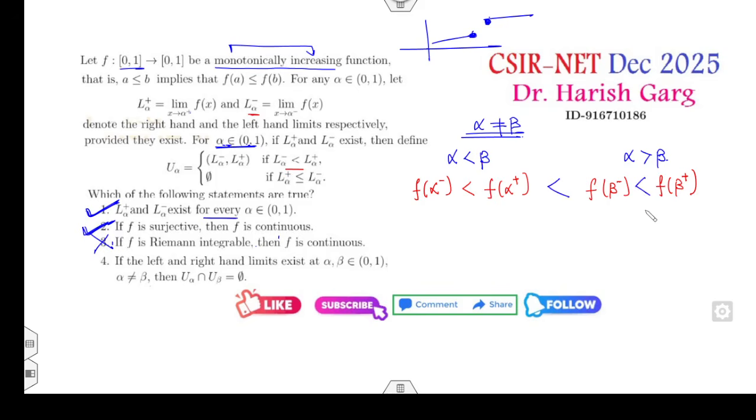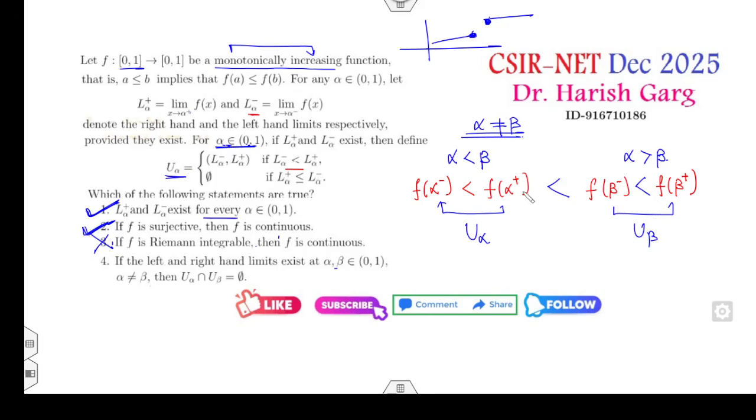Is it okay? Fine, because alpha and beta are my open interval. So what does it mean? In between, you will get u of alpha, as per the definition, and here u of beta. Is there any common element between the two?